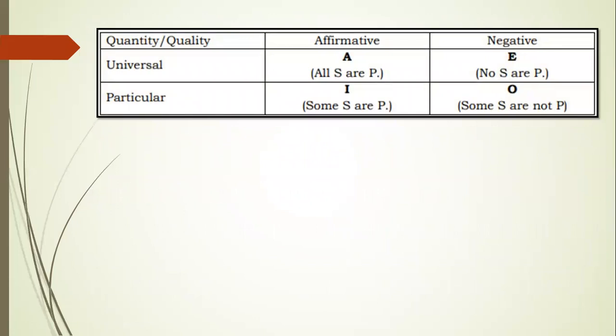In the table, we have the quantity and quality, affirmative and negative. For the universal, the affirmative is all S are P. That's what you call A. And for the negative, which is E, no S are P. For particular, the affirmative is I, some S are P, and for the negative, which is O, some S are not P.